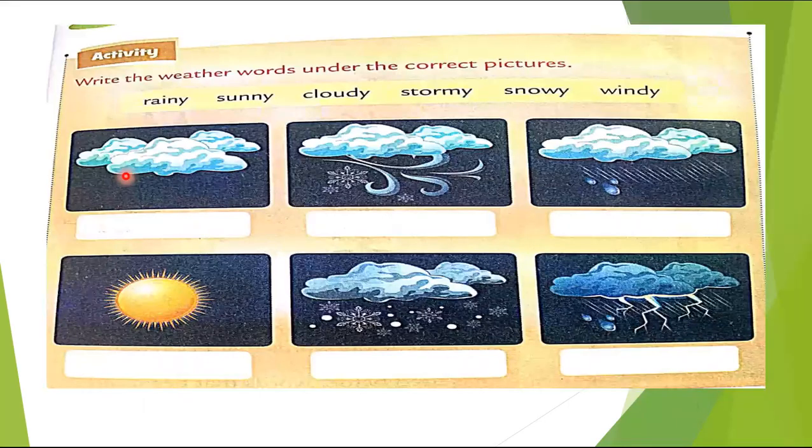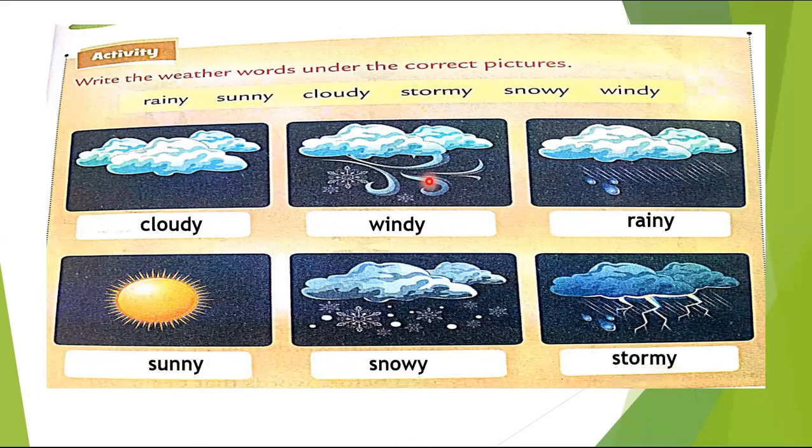Now, the activity: write weather words under the correct picture. Let's see the first picture. What do you think? I think it's cloudy. Again, now I think it's windy because there is a bit of snow and a wind. So windy, rainy, sunny, snowy and stormy. Can you see the storm with the wind, with the thunder, with the lightning and rain also?